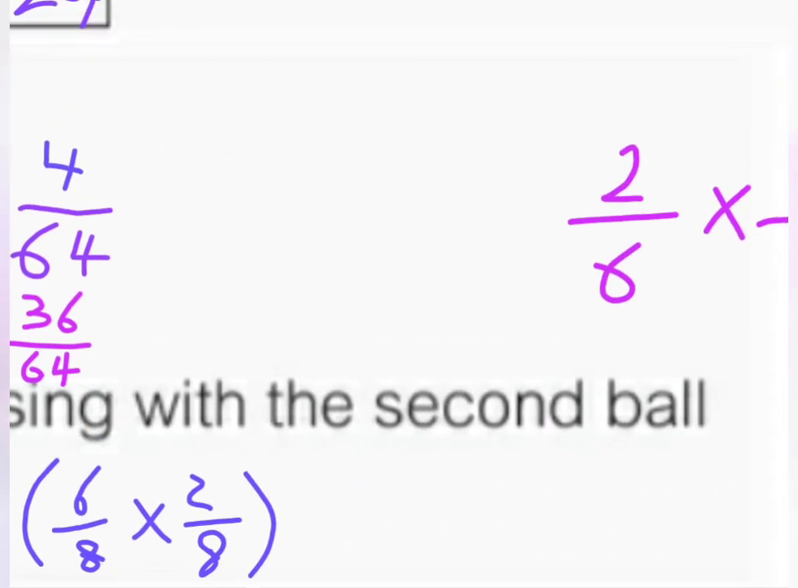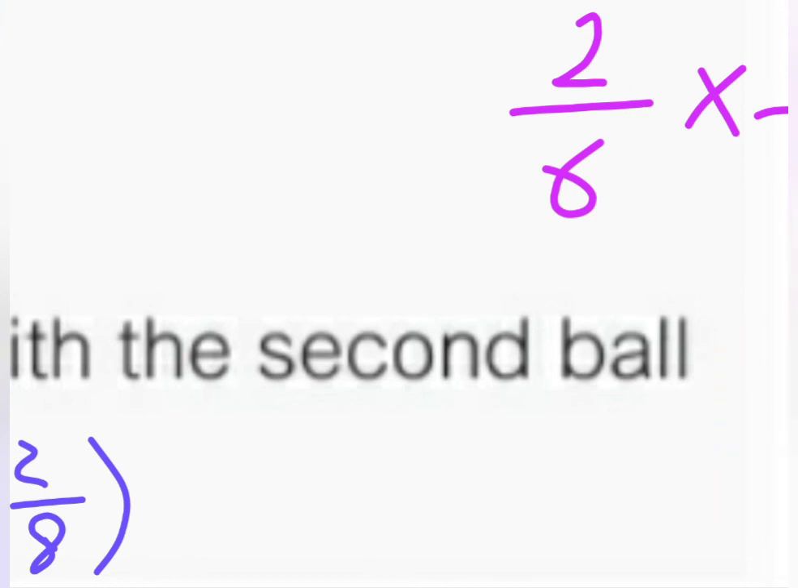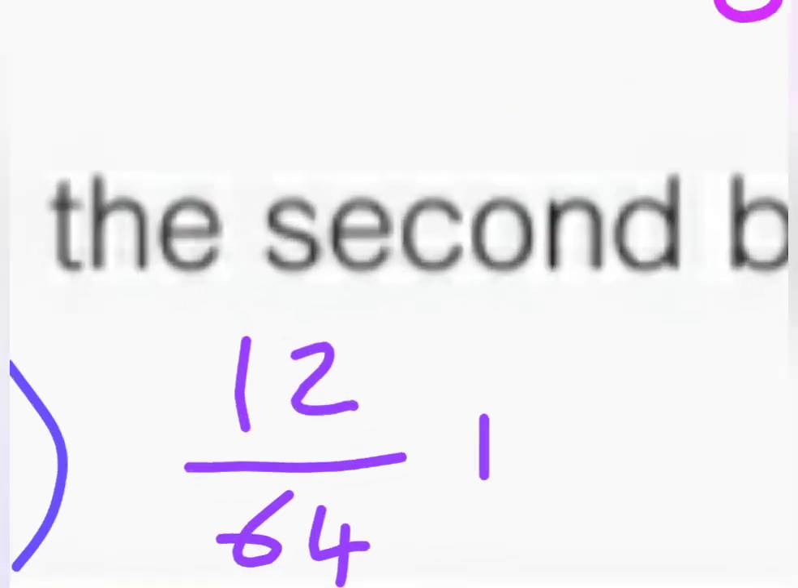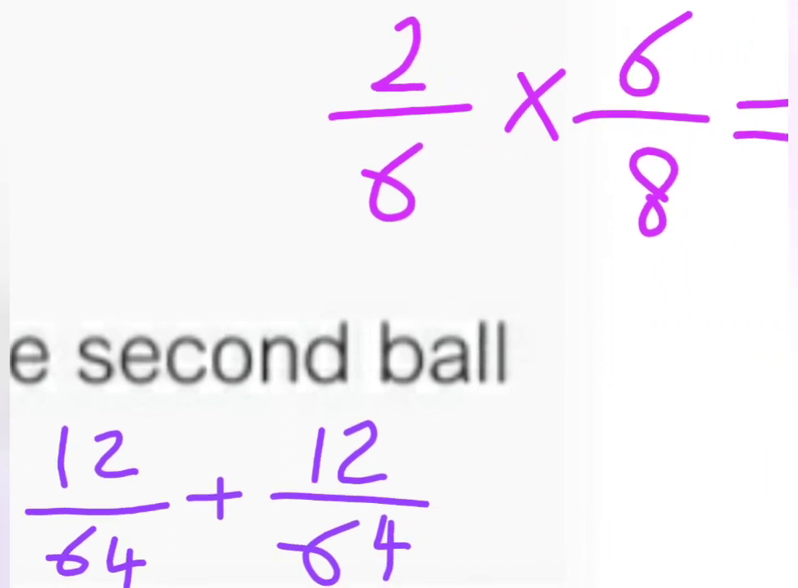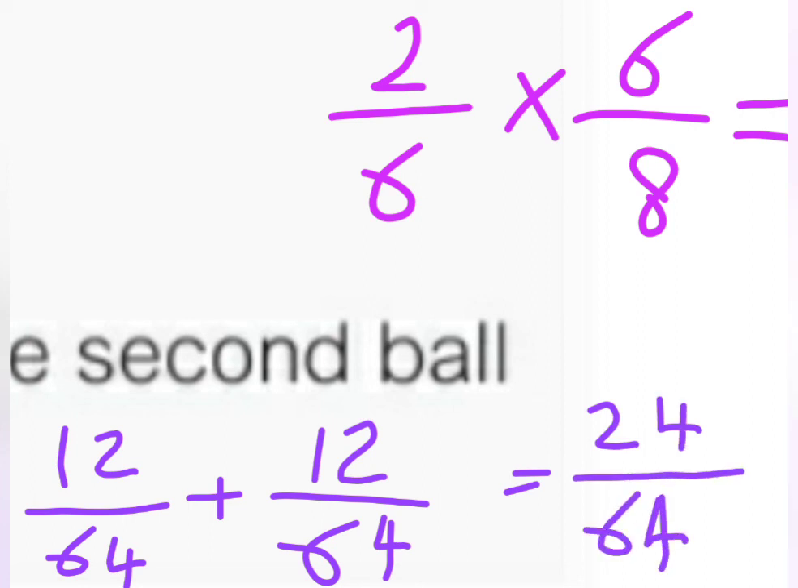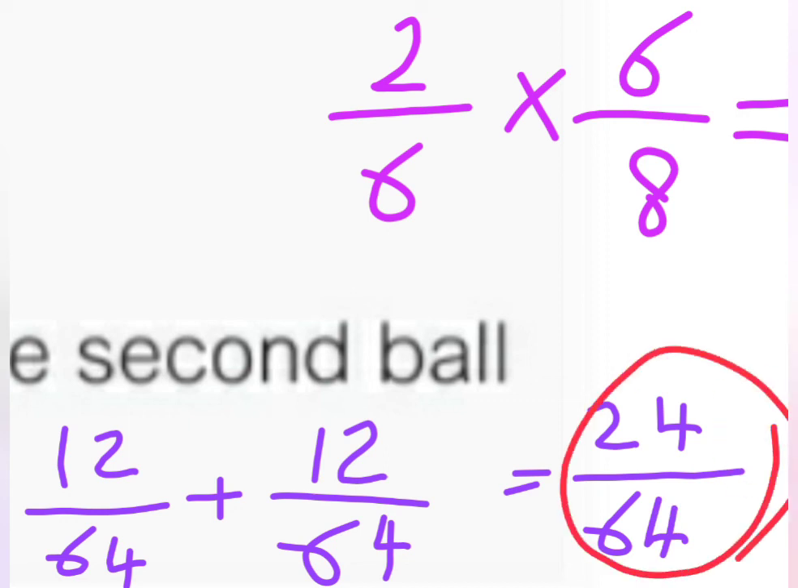So we just come here and write it so we can add them together. 12 over 64 plus 12 over 64. And the answer will be, very good, 24 over 64. And this is the probability of winning 20p. And it doesn't matter whether it is the first ball or the second ball.